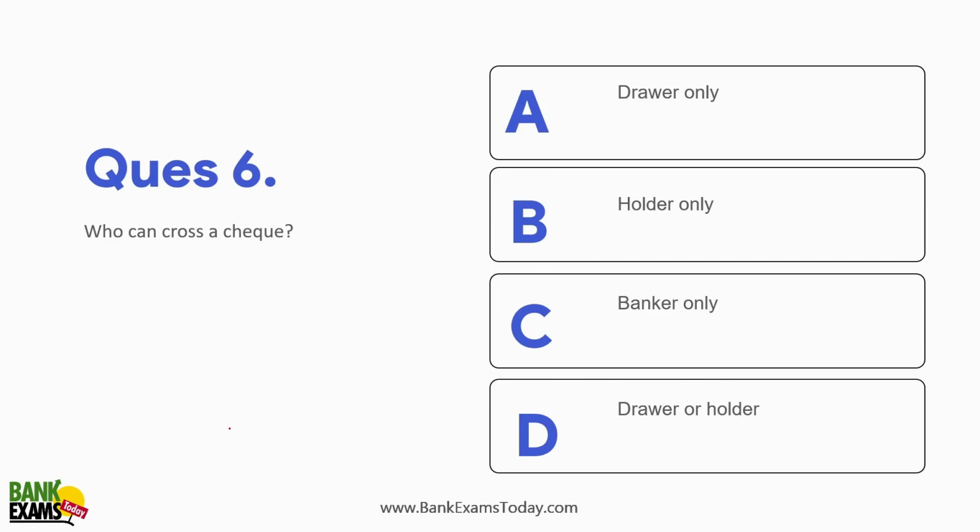Who can cross a check? Drawer or the holder? The person who is writing the check or the holder? A is giving check to B, B is giving the check to C, right? So B can actually cross a check. He can give conditions.